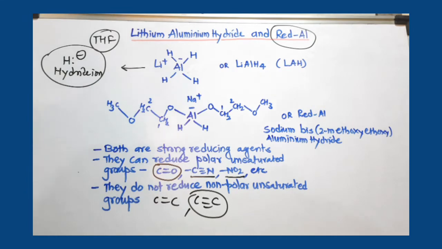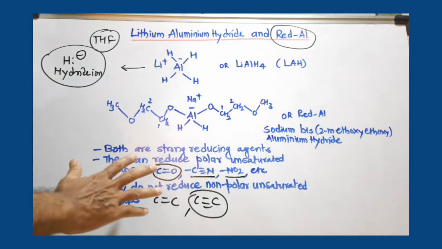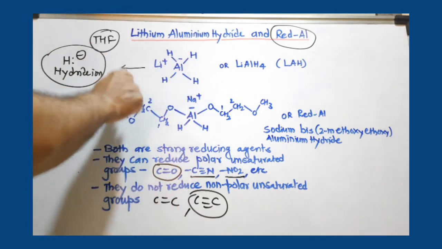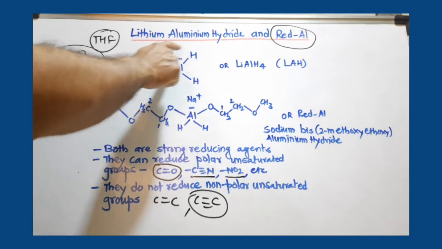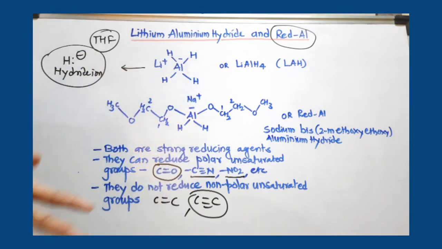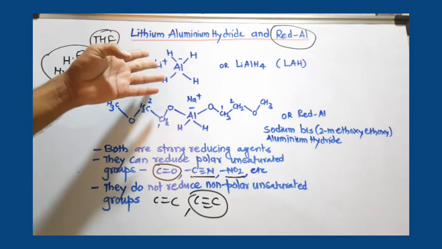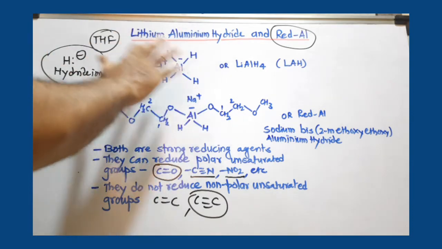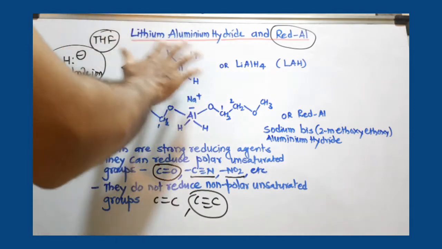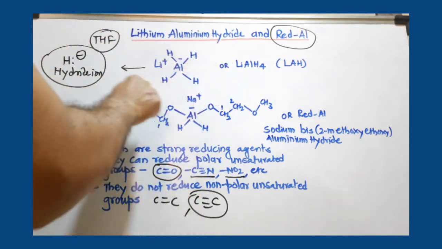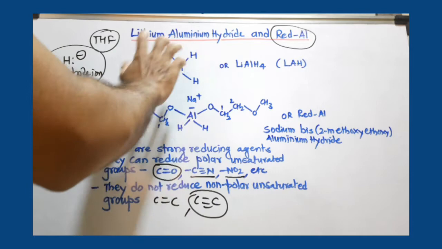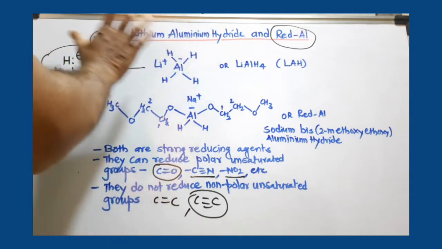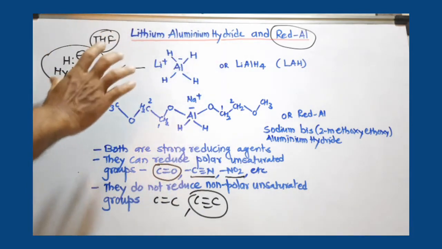One more important point I want to express here: LAH is very sensitive toward air, because air has moisture, and it reacts very violently with water. So we must protect this reagent from water, water vapors or moisture. It is very sensitive, that means it is unstable in the presence of moisture.